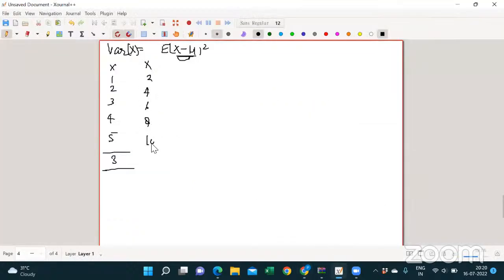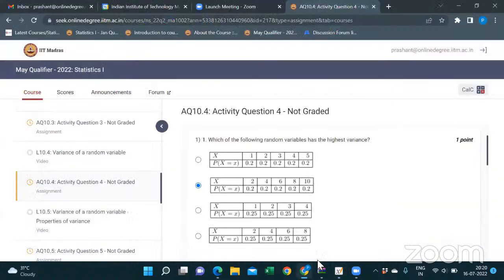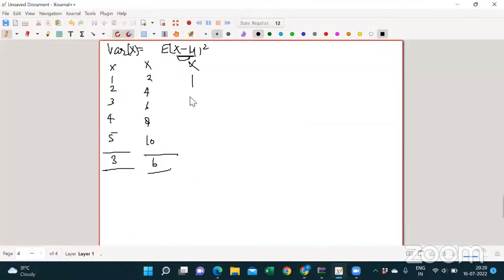Yes, sir. What will be the mean? 30 divided by 5, 6, right? Now, what are the values for the third option? 1, 2, 3, 4. The mean will be 2.5. And 2, 4, 6, 8: 20 divided by 4, it will be 5, right?